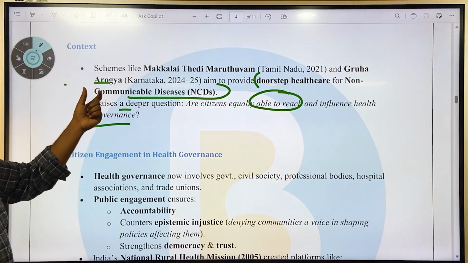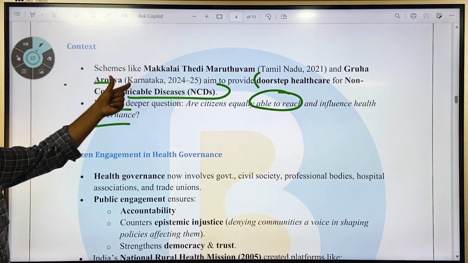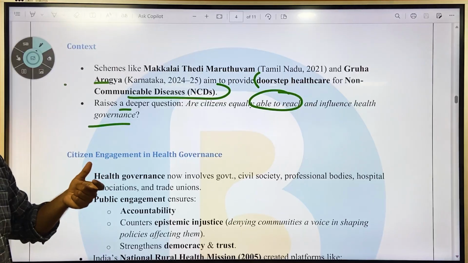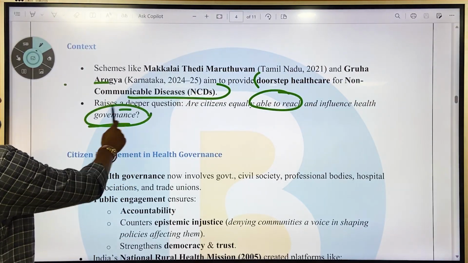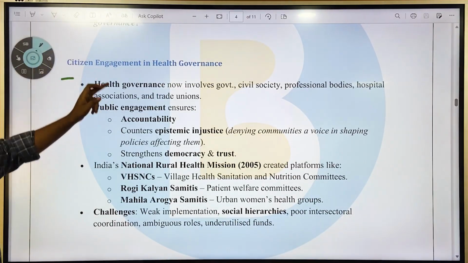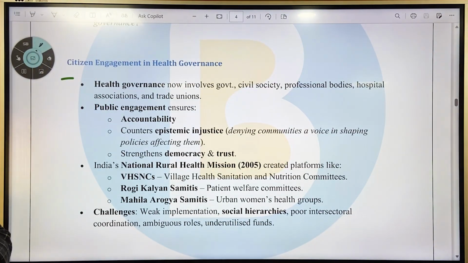Though the governments are bringing laws and policies, are citizens equally able to reach and influence health governance? We have to wait and see. So, citizen engagement in health governance. The status: